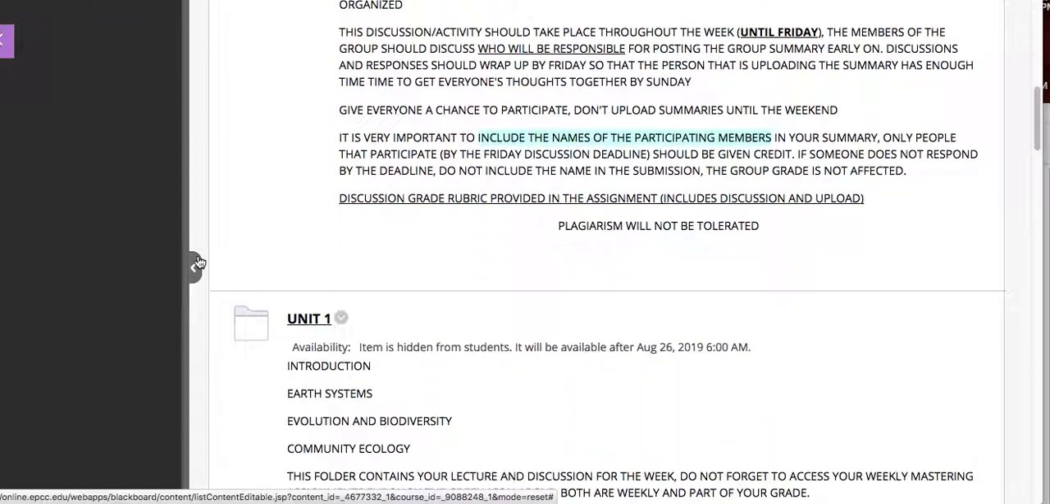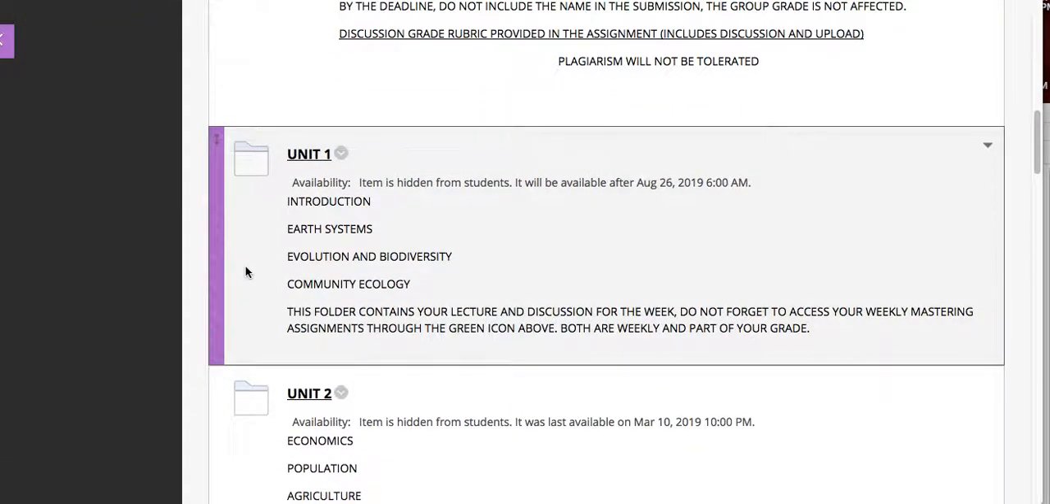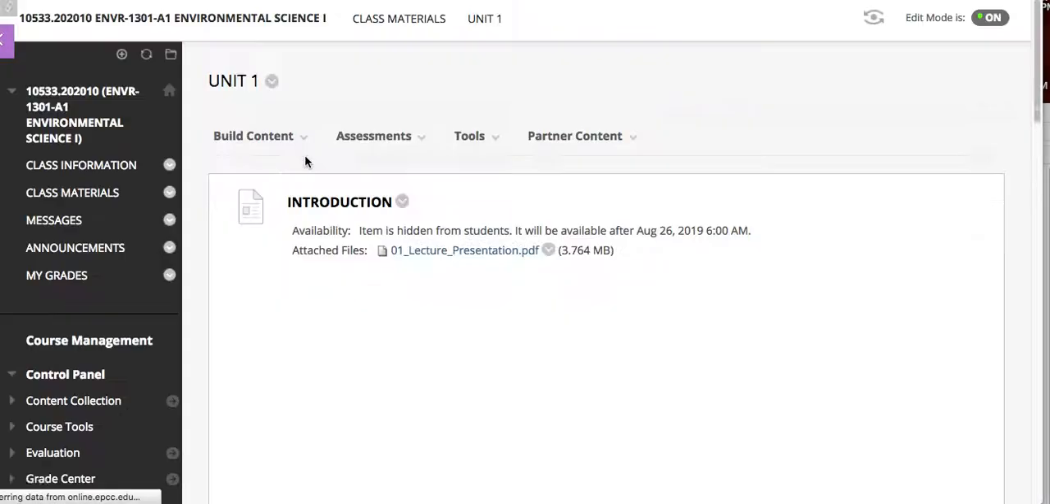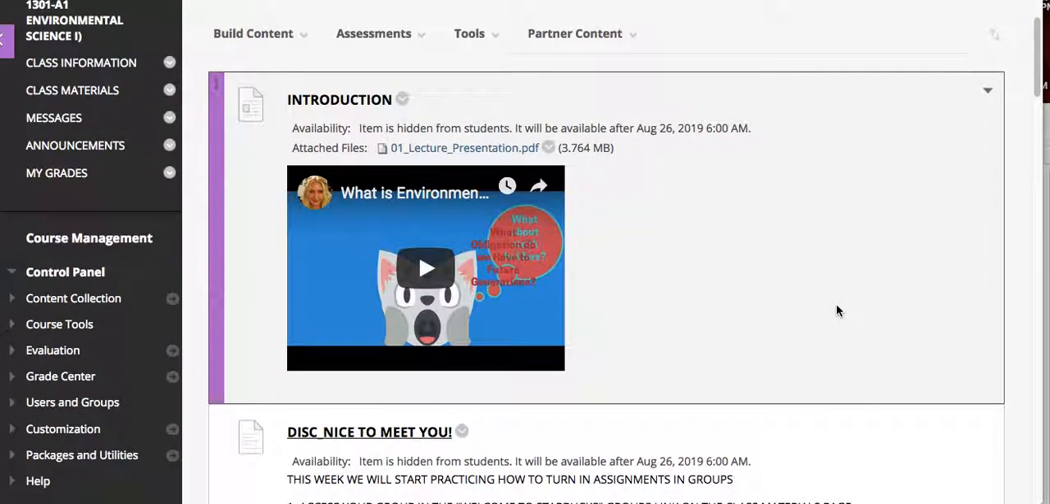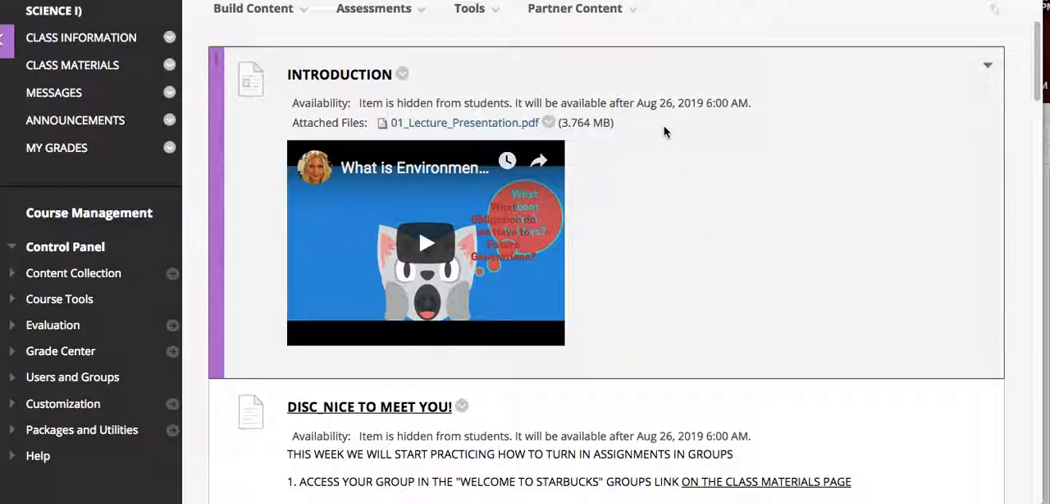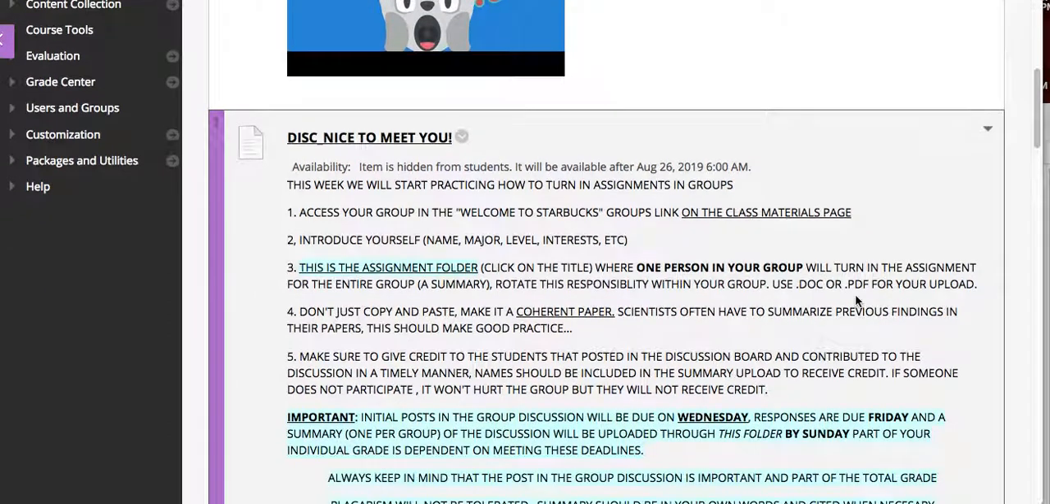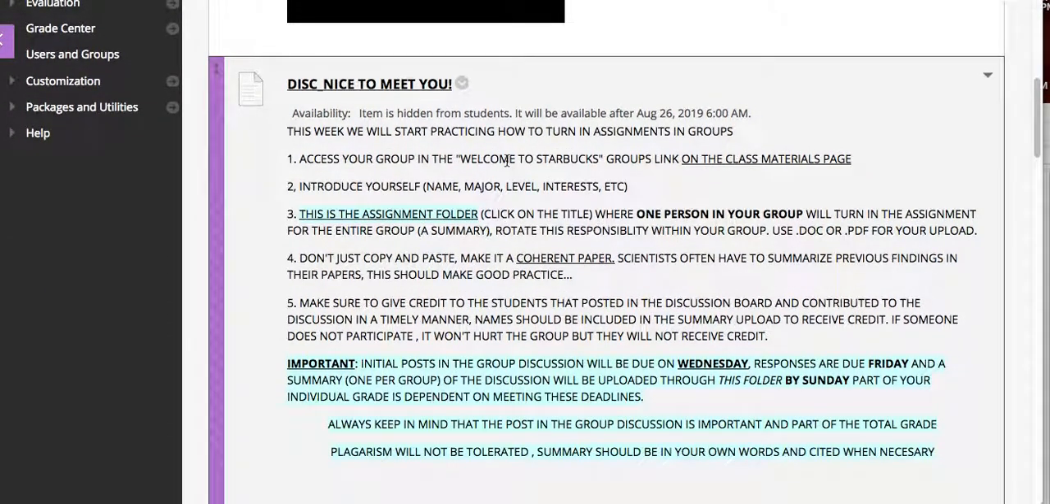Let me scroll down here for a moment. Always make sure that you're checking every part of the class. Here's where you have, on that calendar where we were looking at what was due each week, it corresponds with each of these materials that we had for Unit 1. Make sure that you're always going into each of the folders. For each chapter that was shown on that calendar, you're going to have a short video that introduces the material for that week. And then you're also going to have a discussion that you're responsible for.